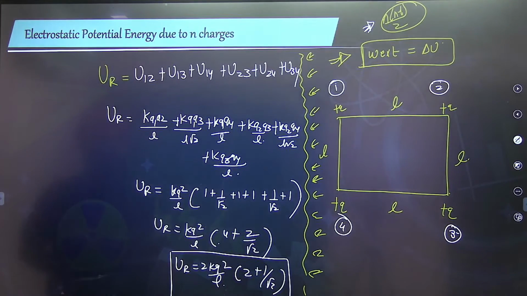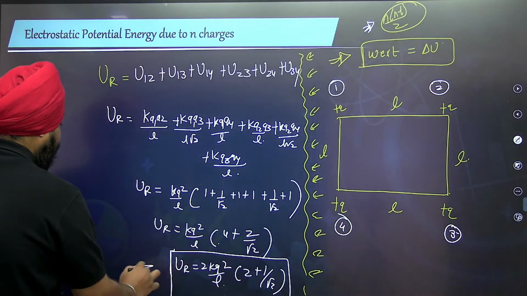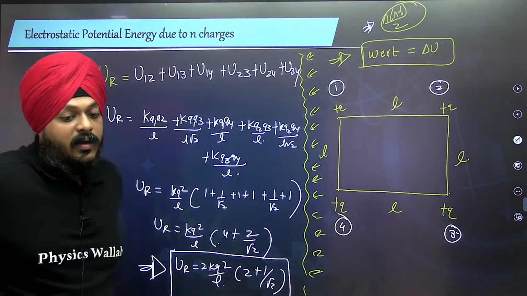Even here you can replace the value of K and do that stuff.